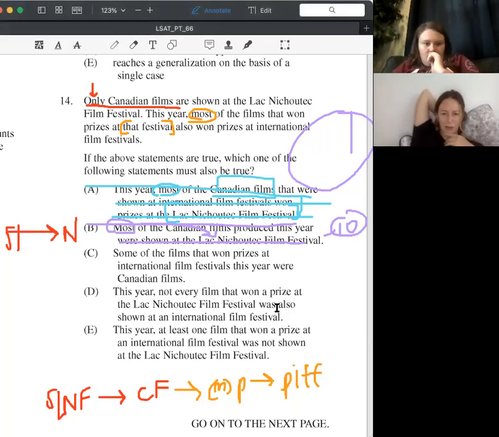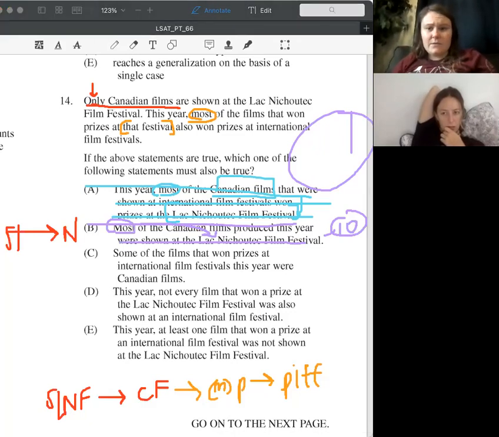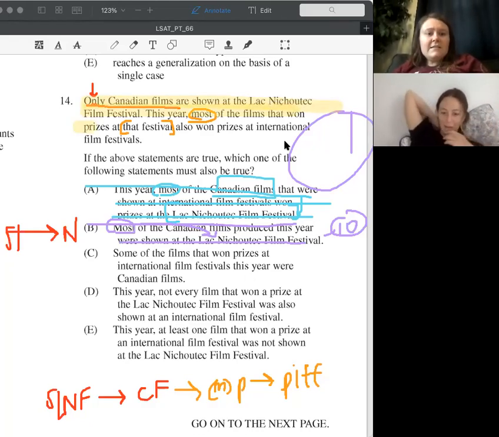Did I say I got this one wrong? Yeah. So some of the films that won prizes at the international festivals this year. Yeah, that's like 100%. I'm curious why you missed this one, to be honest, because that's what you predicted. I don't know. I don't remember reading this one. So if you truly did miss this one, this is what we would consider a level 1 low-hanging fruit question. Yeah, I don't know what happened. Maybe I wrote it down wrong. Maybe I didn't get it wrong.